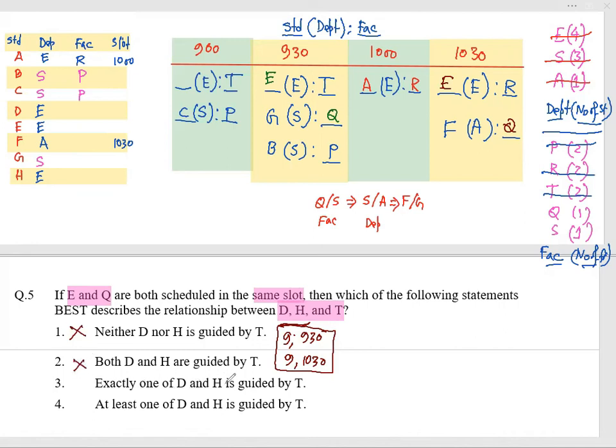Exactly one of D and H is guided by T. It is also not true because maybe both of them are guided by T. And the fourth one: at least one of D and H is guided by T. It would be the right one because it may be 1, it may be 2. So this is the best answer for question number 5.